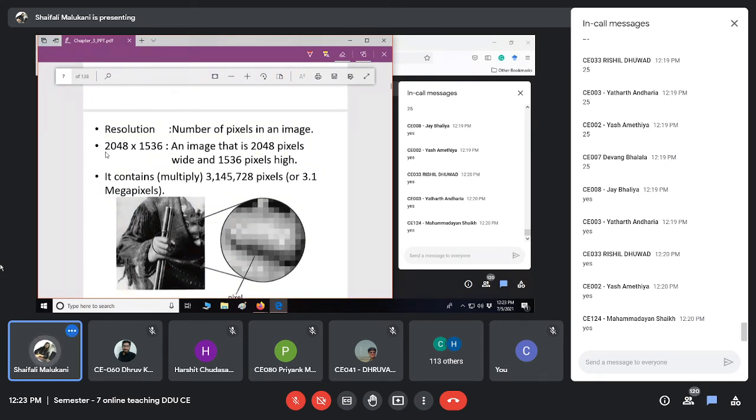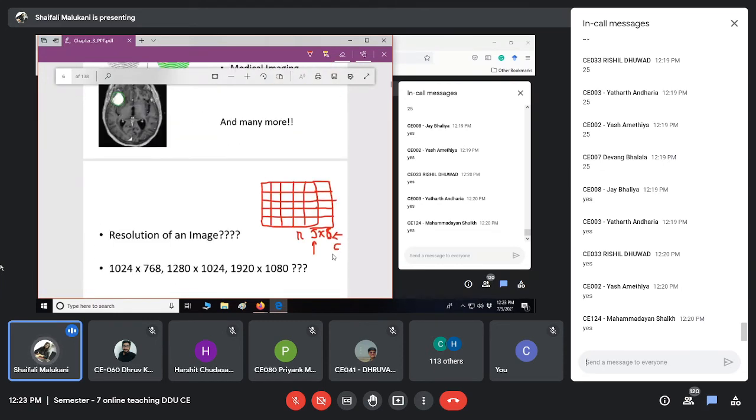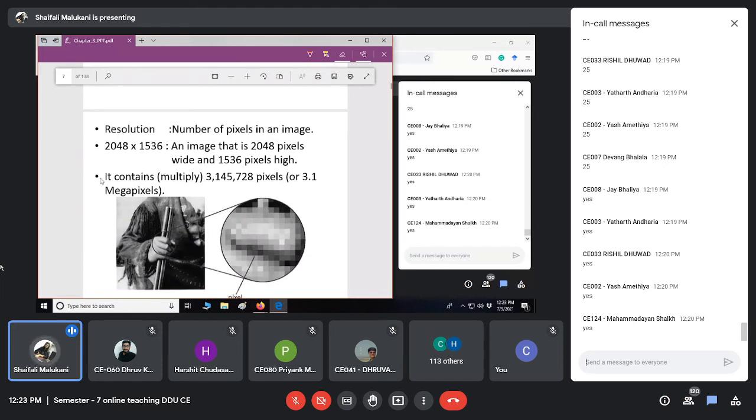I will have this many pixels in the width and this many pixels in the height, and hence the multiplication of them, this type of matrix I will have, and that will look like this many pixels. Any doubt up to this?